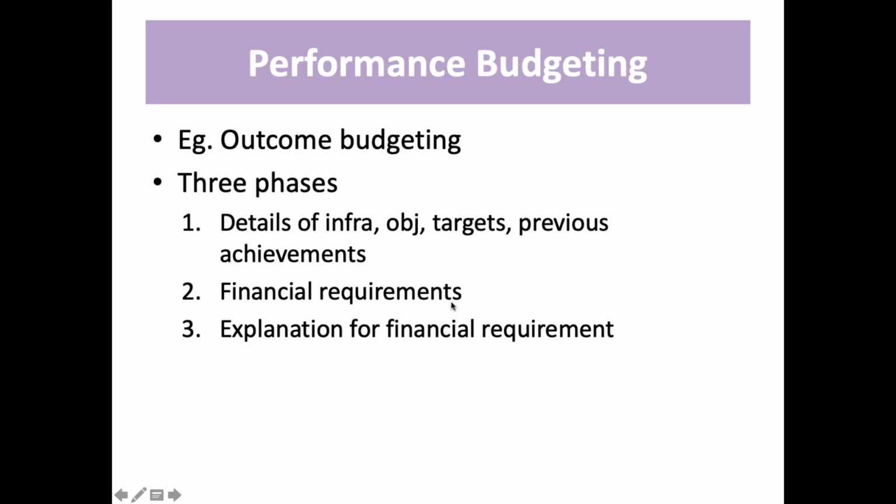So if we are planning a study and are going to travel, the travel cost will be written in the budget. If we are going to take a computer for it, the computer will be in the budget. So basically, the financial requirements in achieving the outcome are planned ahead. And then we also explain the financial requirement. For example, I have written in my budget that I want a computer, so in the right column you explain why you need a computer, for analysis purposes or something else. You have to write down the explanation for the financial requirements. This whole thing is basically performance budgeting.